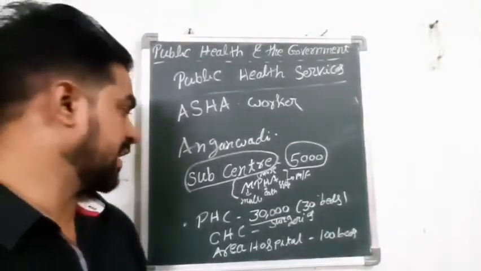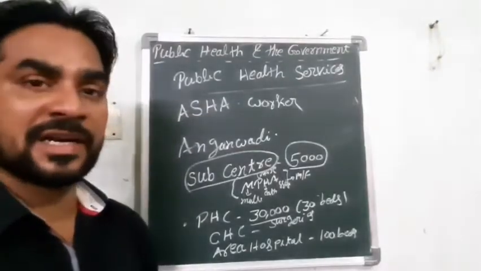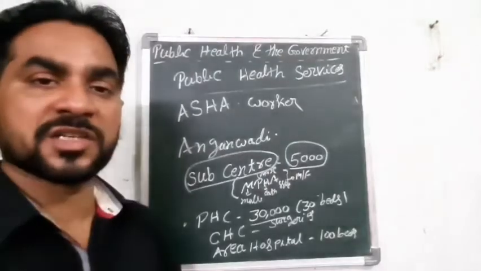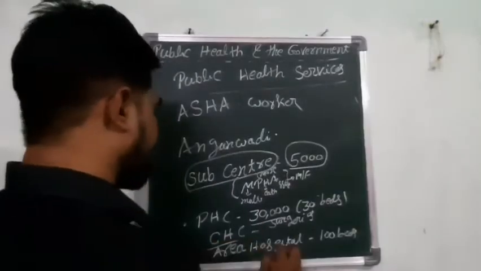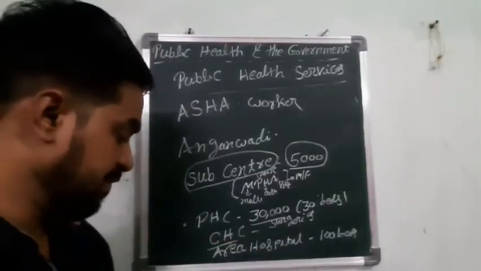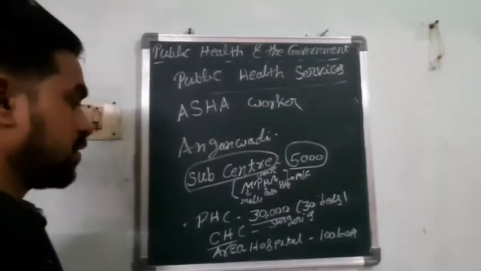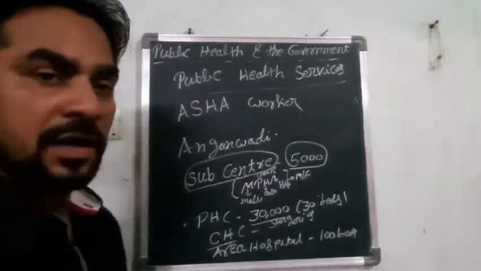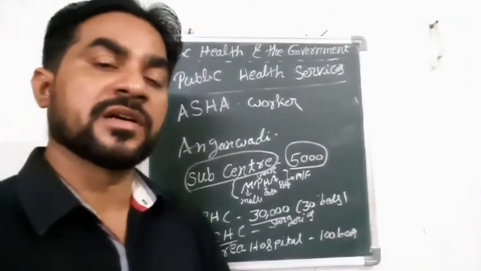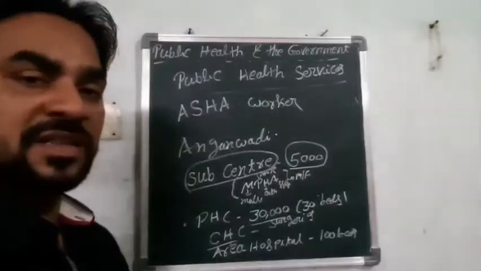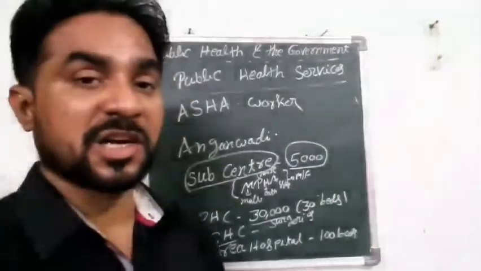This primary health center can be found at the mandal level. For every mandal, more than one primary health center can be found. Next one is CHC, that you can say community health centers. In these community health centers, you can find 30 beds. Here, we can find either 4 or 5 at the district level. Even in the main city or main town of a mandal, there is one community health center.